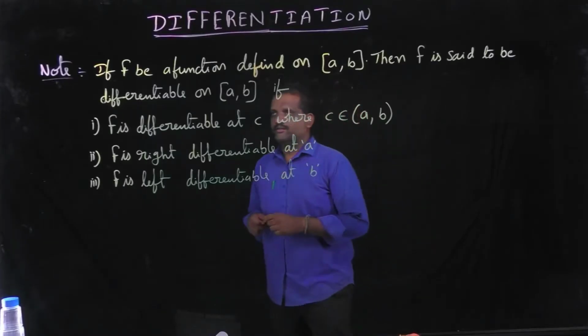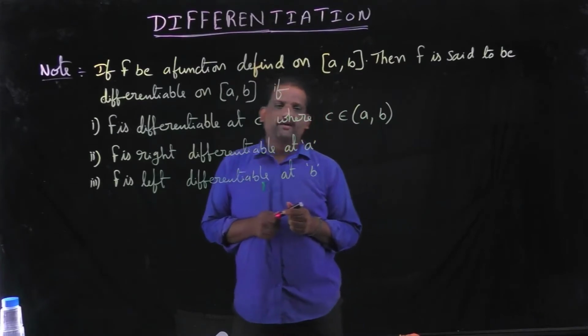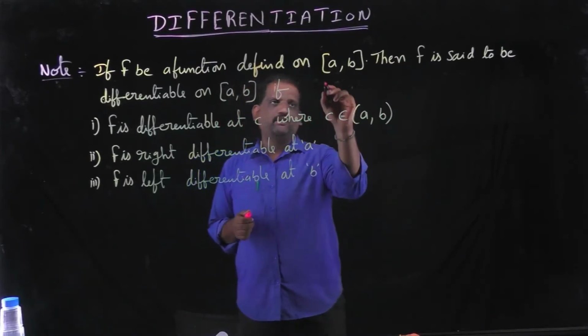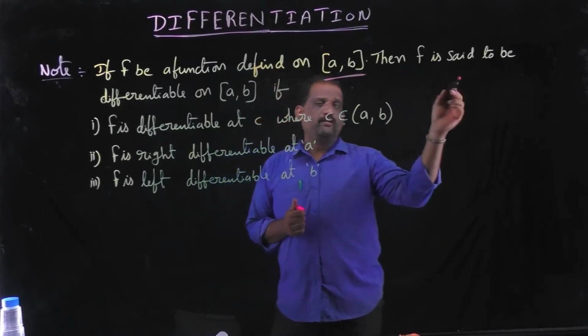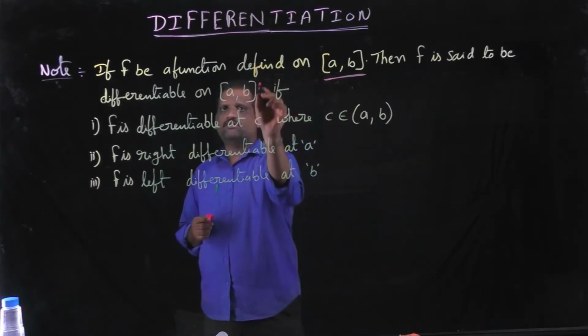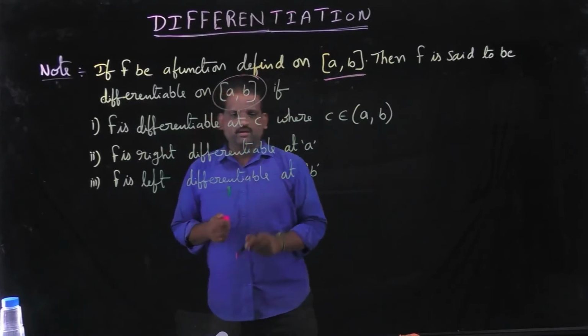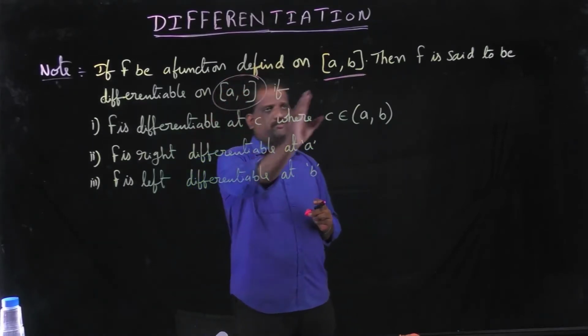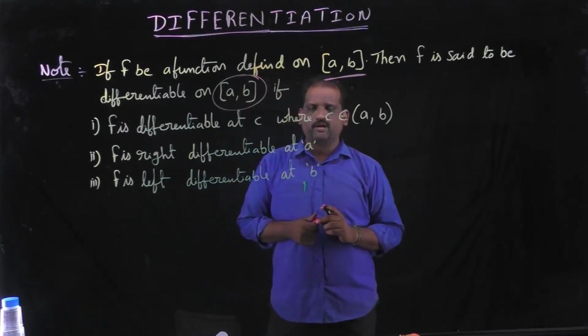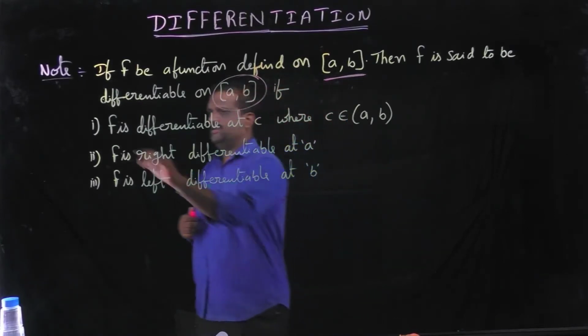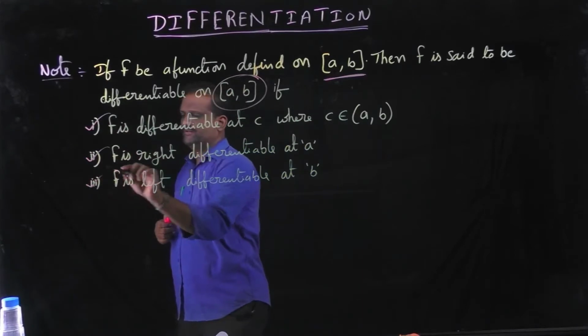Next point, if f is a function defined on the closed interval a comma b, then f is said to be differentiable on the closed interval a comma b if it obeys 3 conditions.